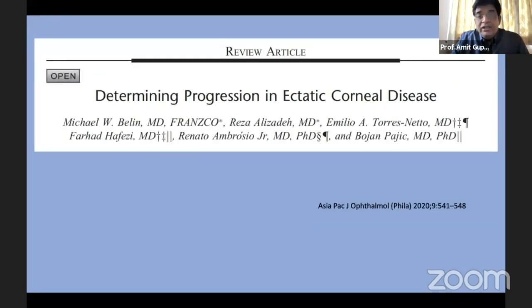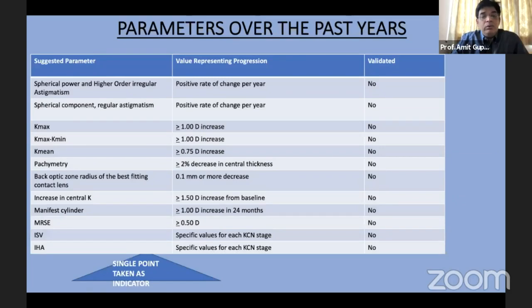This was addressed to some extent by a publication by Bell et al., published in 2020. So these are recent publications. They did pay attention to this fact, looking at parameters over the past years.